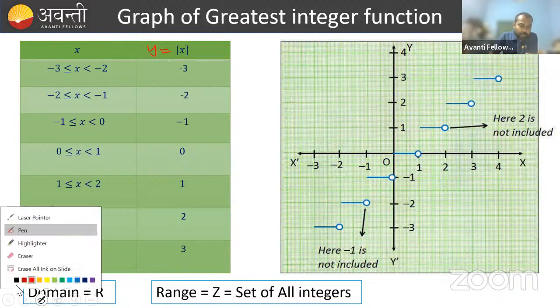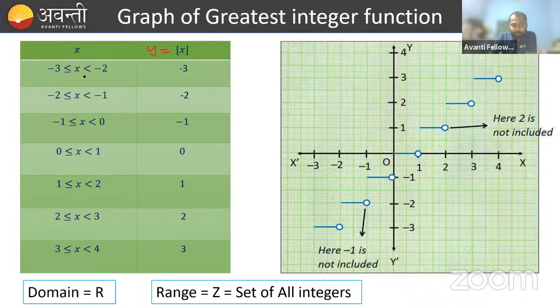Let's take black color. Okay. So see, I'm taking first the value of x in between 0 to 1. See here, in this interval I am taking the value of x in between 0 to 1, where 0 is included and 1 is excluded. 0 is included means, you can see here on your screen, it is written as 0 is less than or equal to x less than 1, right? That means 0 is included.